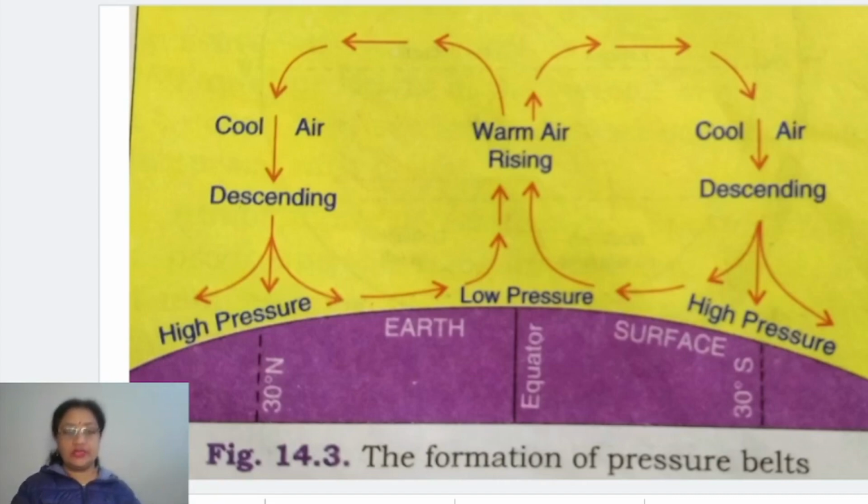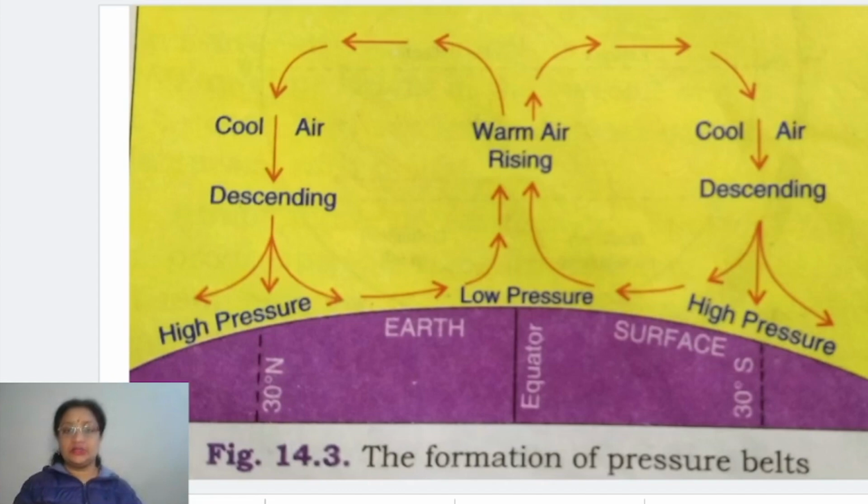Now, according to the different pressure conditions we find over the earth's surface, on the entire earth, the distribution of pressure in different areas according to the different latitudes, we call it the distribution of global horizontal pressure conditions.